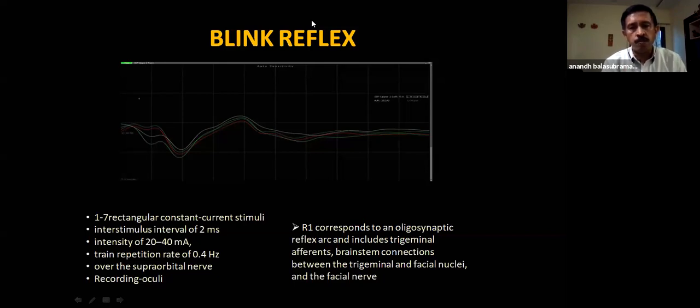But when you want the loop, I think BERA is very good because it tells you the periphery to the center, completing the cortex. So it involves all the levels of the loop. So if the brainstem is disturbed, then the loop will be gone, and based on your BERA latency, you can say which part of the loop is affected. So I think that's probably why BERA is more useful.